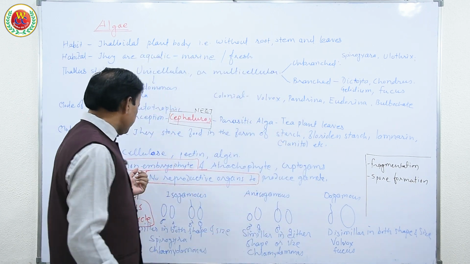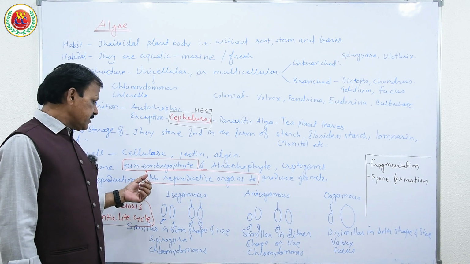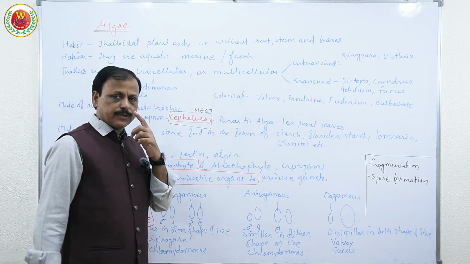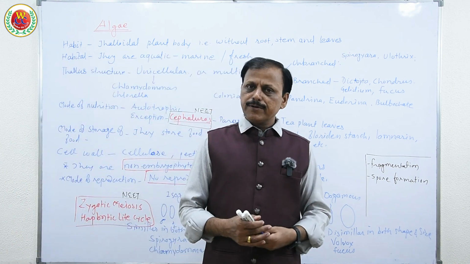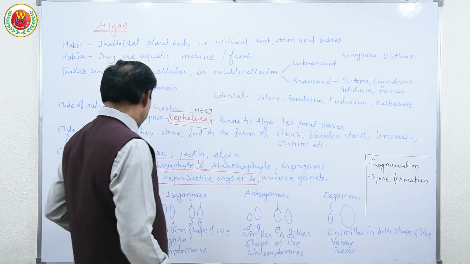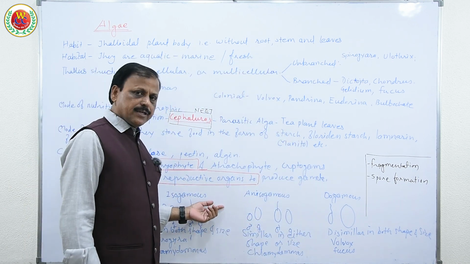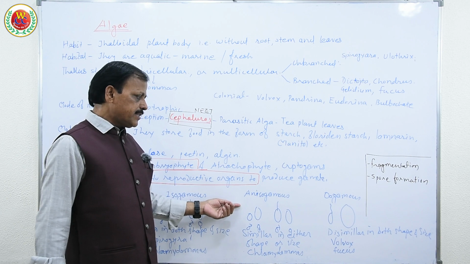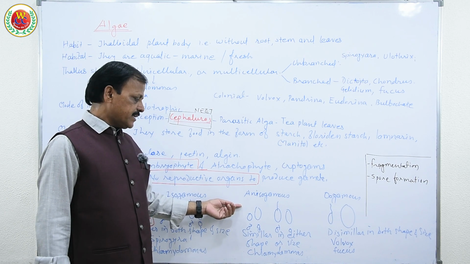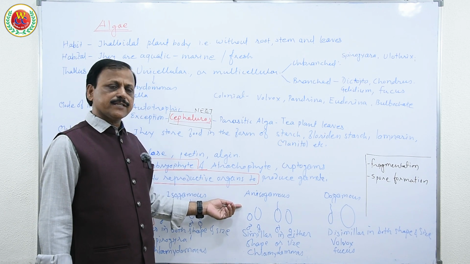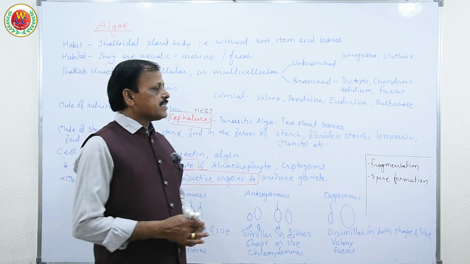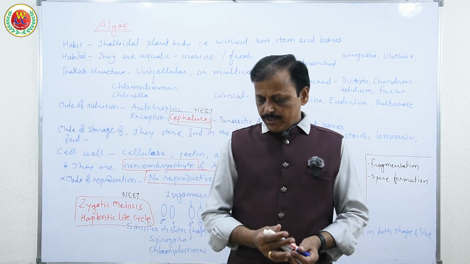Therefore, we have to remember that algae are non-embryophyte and they don't have reproductive organs. No doubt, they require water for fertilization since they are aquatic and they release their male and female gametes. Either they have fertilization within the body or they get fertilized close to the body in a gelatinous sheath. So these are the general characteristics of algae.